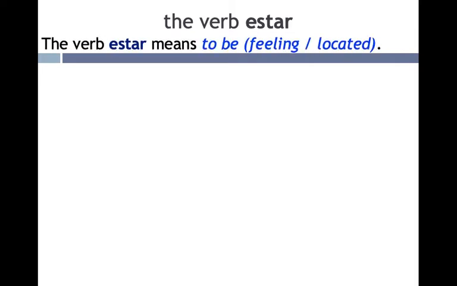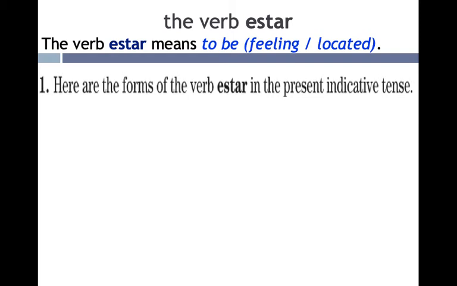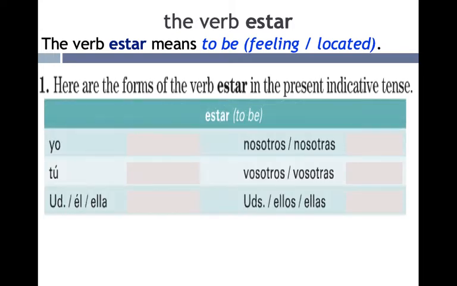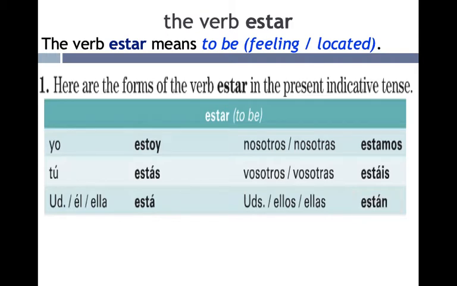The verb estar means to be, feeling, or located, a changing state. So here are the forms of the verb estar in the present indicative tense, what's happening now. Do you remember what they are? Yo estoy. Tú estás. Él, ella, usted, third person singular, está. Nosotros, nosotros, estamos. Vosotros, vosotras, estáis. Ellos, ellas, ustedes, third person plural, están.